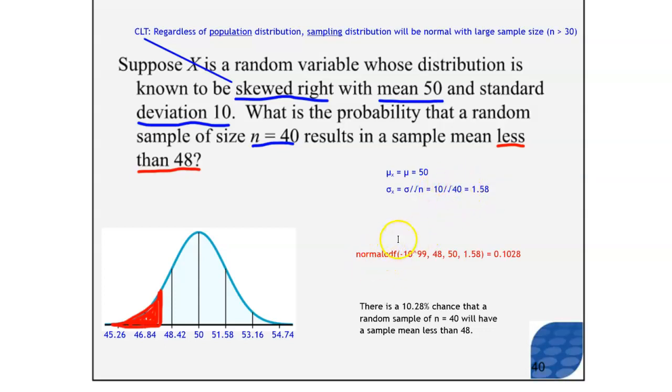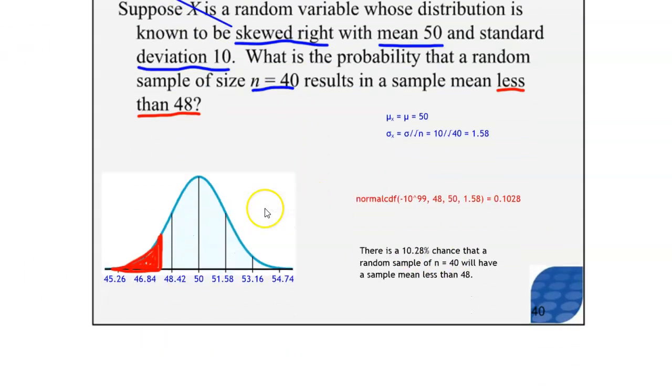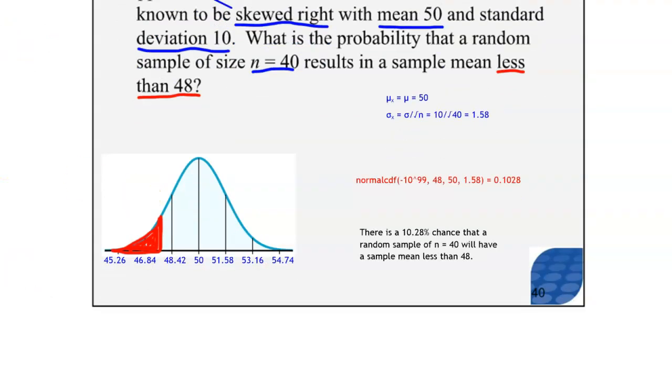We use normal CDF starting with negative 10 to the 99th, which is the negative infinity that we use in our calculator. 48 is the upper bound, 50 is the mean, and 1.58 is the standard error. We got 0.1028, a 10.28% chance that a random sample will have a sample mean less than 48. Should be well understood by you by now.